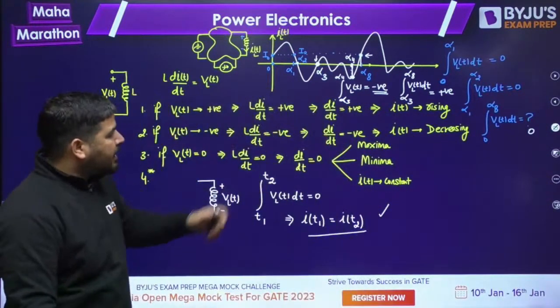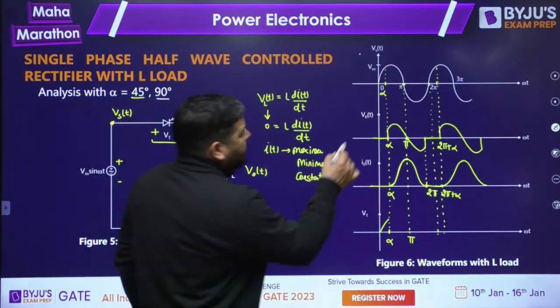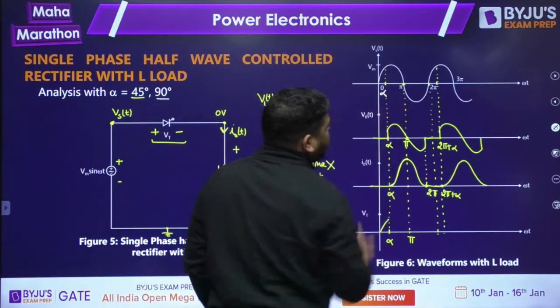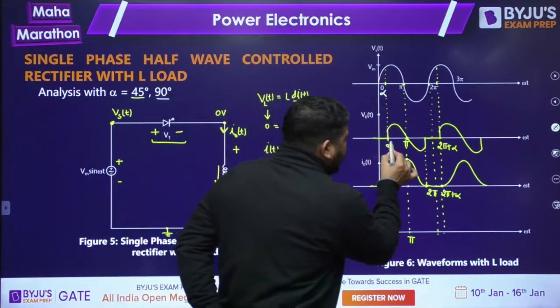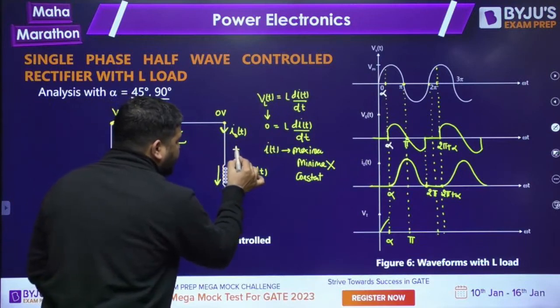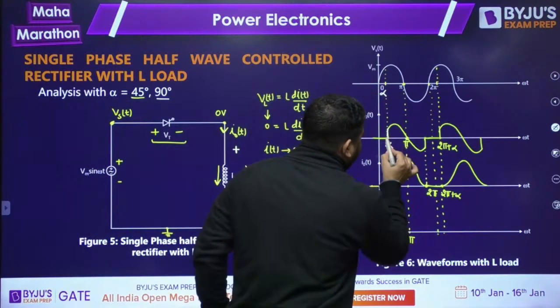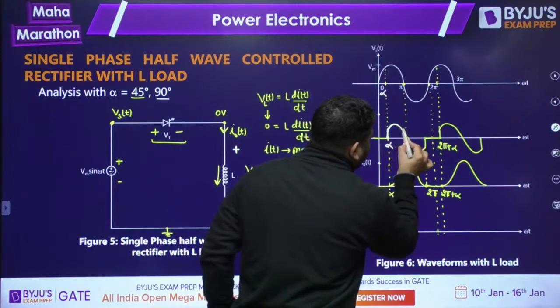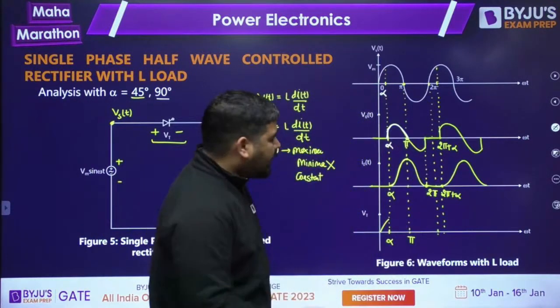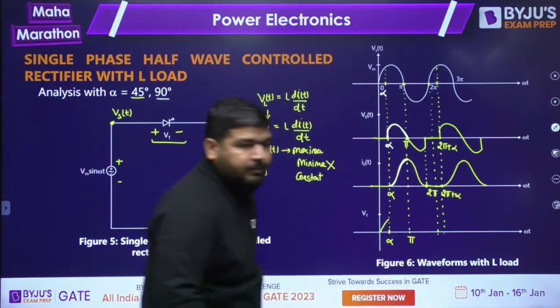Now, if these points are clear, then we can come back to this problem. Now you can see that the conduction starts at alpha. From alpha to pi, the voltage across the inductor is positive. Voltage across the inductor is the same as the supply voltage. So from alpha to pi, it is positive. That's why the current is increasing, and the current has increased to this value.